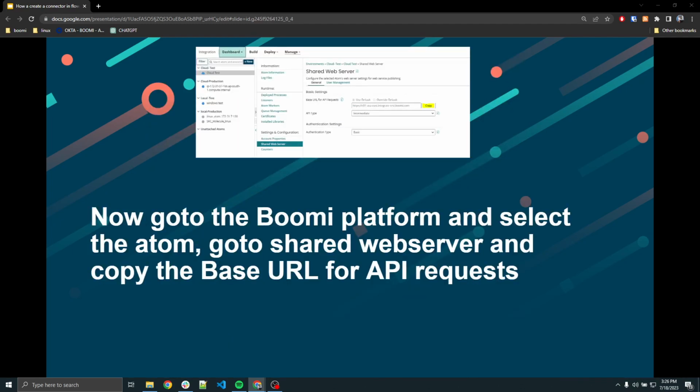Now go back to the Boomi platform, then navigate to the Atom that you wish to use, and then select the shared web server under Settings and Configuration. Here, what you need to do is copy the base URL for API requests.